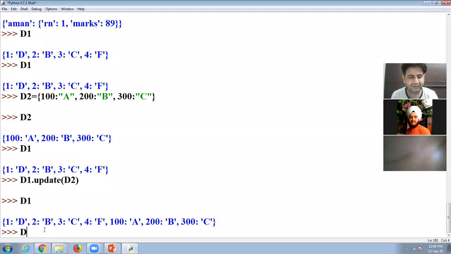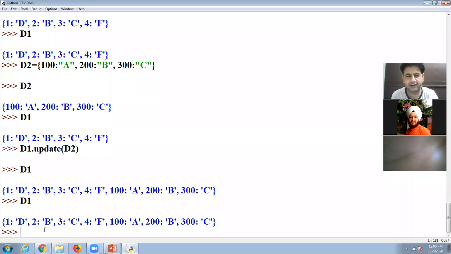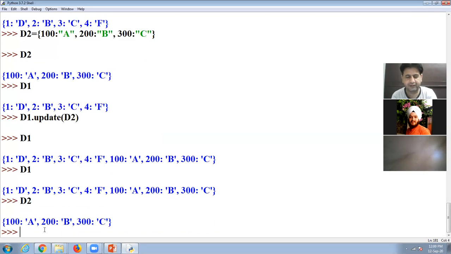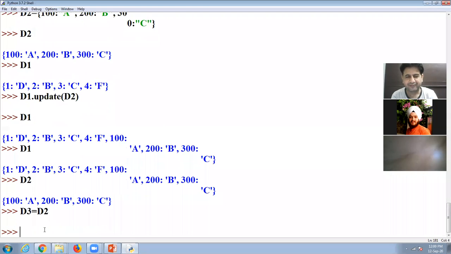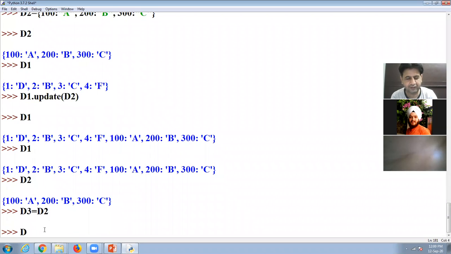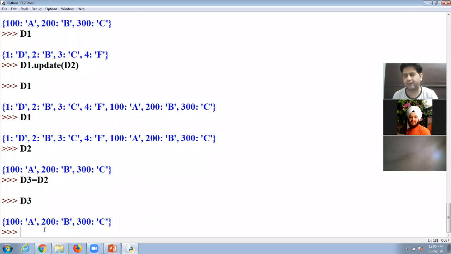I have one dictionary d1, another dictionary d2, values are here. I declare d3 is equal to d2. So look at here, I display the value of d3, both values are equal. But remember one thing, these are alias names. These are two names given to one dictionary.